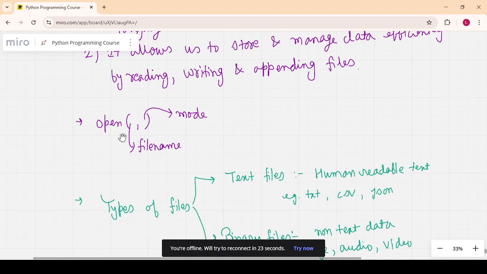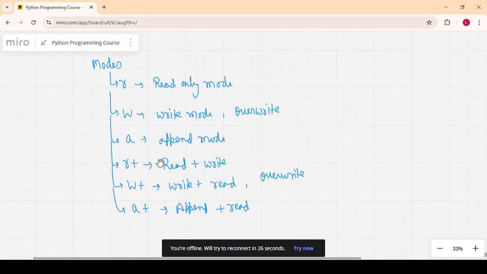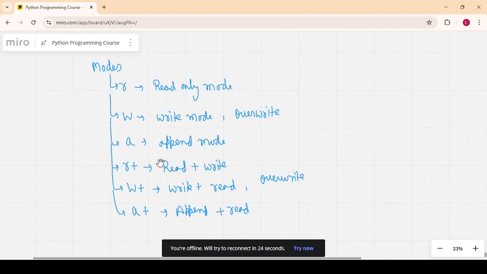In the open function, we pass two arguments: file name and mode. File name means, for example, in the previous project I built a personal expense tracker system where we made an expense file, expense.txt. That is the file name we used. And mode means whether we read, write, or append the files. So let's understand the different types of modes that we will use in this as well as upcoming lectures, used with the open function.